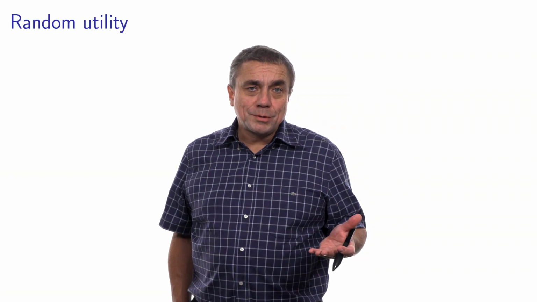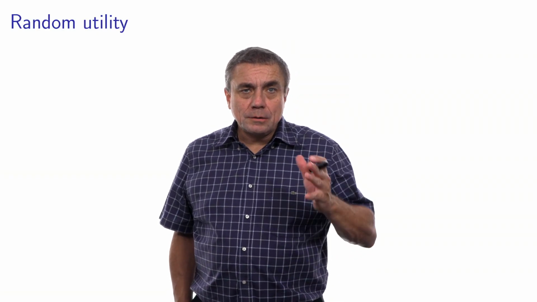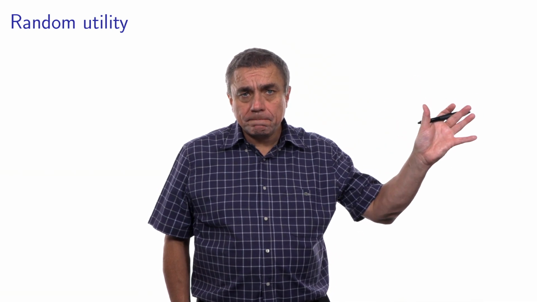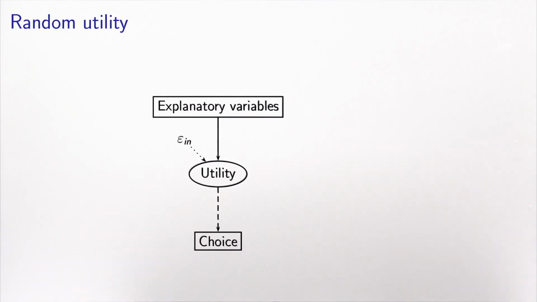To familiarize ourselves with this convention, let's look at the classical random utility models that we have seen from the beginning. We have 3 ingredients. We have the utility, which is the latent variable, and we write the utility as a function of the explanatory variables that we observe, that we usually call the x, and an error term that captures things that we do not observe.